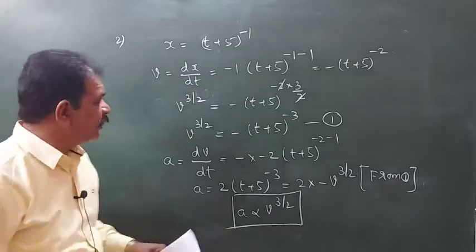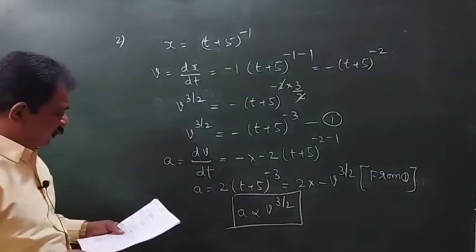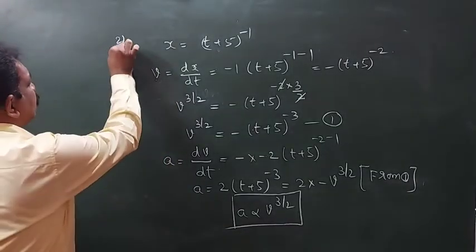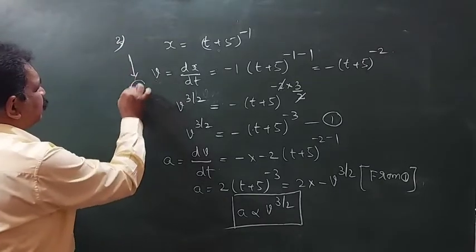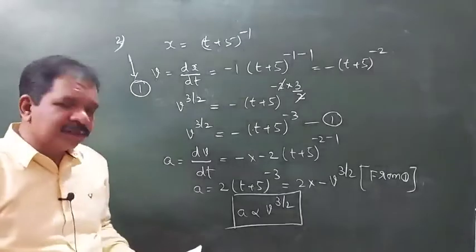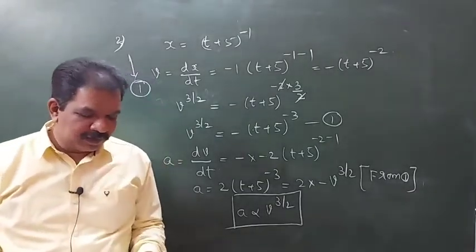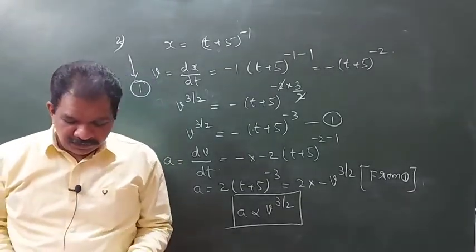So this is the third one. The option for this will be the first option. For the second question, 7 root 2 we got. Next, fourth question, you see.